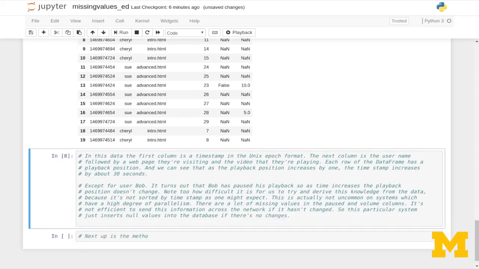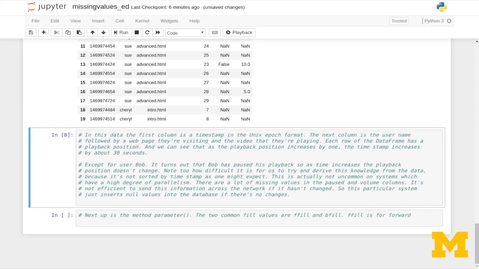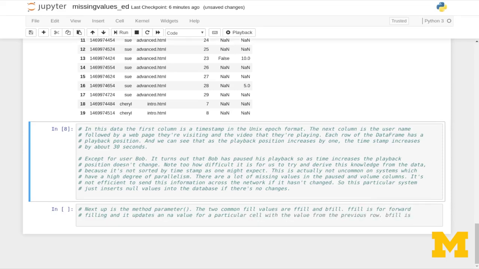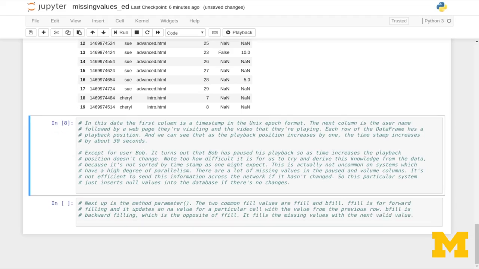So next up is the method parameter. The two common fill values are ffill and bfill. Ffill is for forward filling, and it updates an NA value for a particular cell with the value from the previous row. Bfill is for backward filling, which is the opposite of ffill. It fills the missing values with the next valid value.